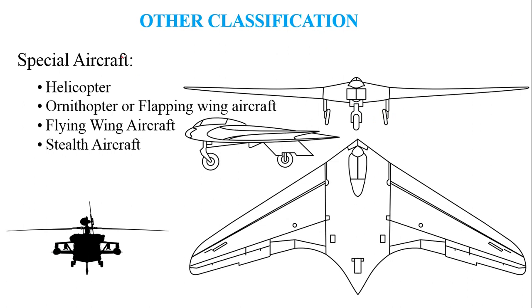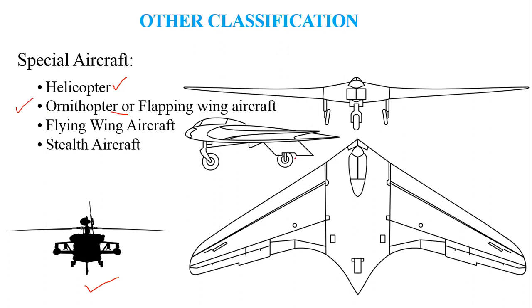Based on the special method of classification, under this category, the helicopters, ornithopters, also known as flapping wing aircraft, flying wing aircraft, and stealth aircraft can be categorized. Helicopter, this is a typical example of a helicopter, and we have discussed this previously. And ornithopters are aircraft which are able to fly using a mechanism similar to that of birds, and this is biomimicking. And there are small drones which are able to achieve lift or flight by using this technique.